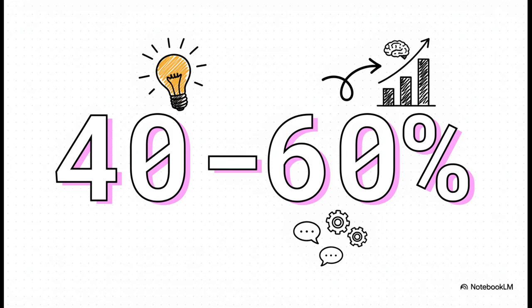And hey, don't just take my word for it. This isn't just a feeling. We're talking hard data. Research from the big players, OpenAI and Google, shows that using clear instructions boosts task accuracy by 40 to 60%. That's not a small bump. That is a massive, game-changing leap in performance, just from changing how you ask.